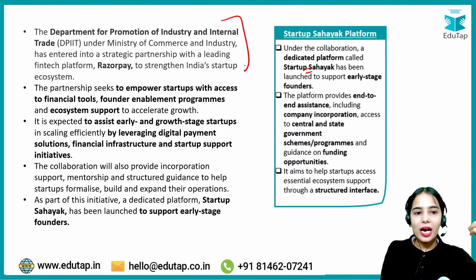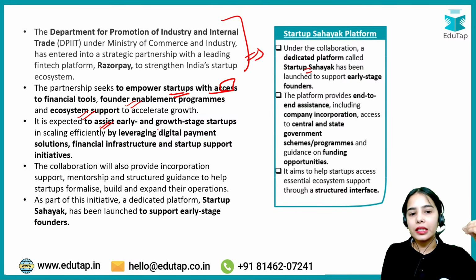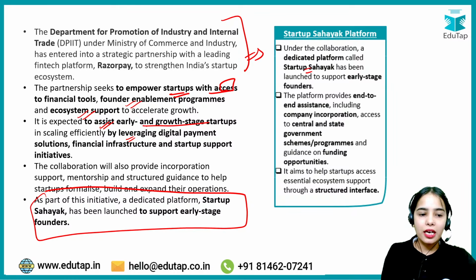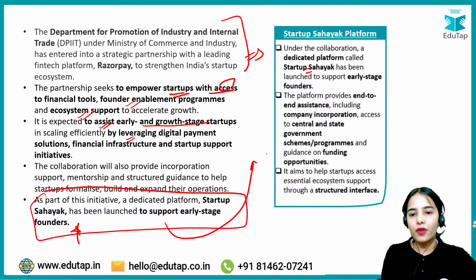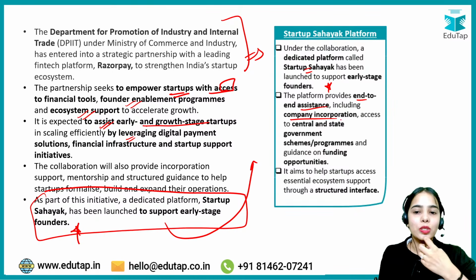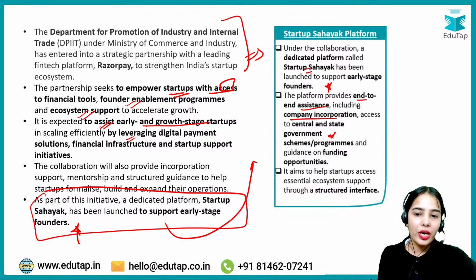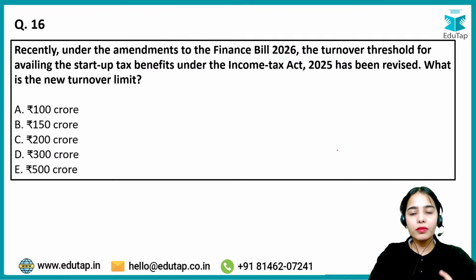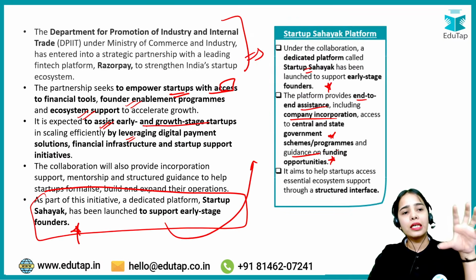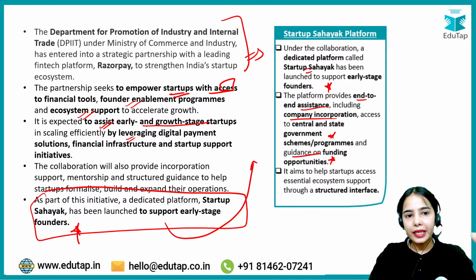The MOU has happened to empower the startups with access to financial tools, founder enablement programs, and ecosystem support, to assist early and growth stage startups by using digital payment solutions and such. The platform provides end-to-end assistance, including company incorporation, access to central and state government programs and schemes, and guidance on funding opportunities. Remember, Startup Sahayak is because of the MOU between the DPIIT and Razorpay.